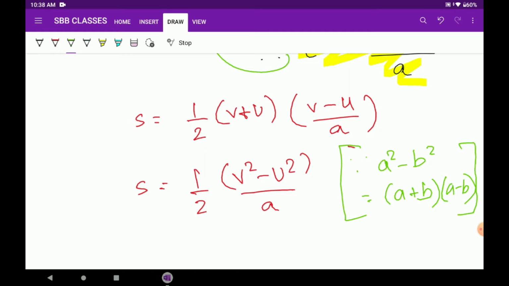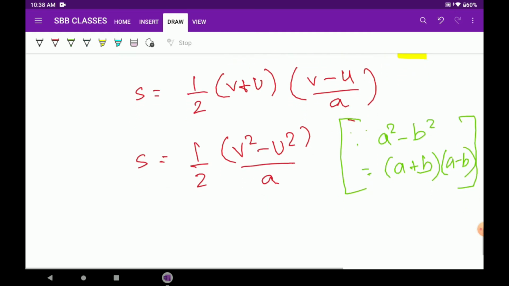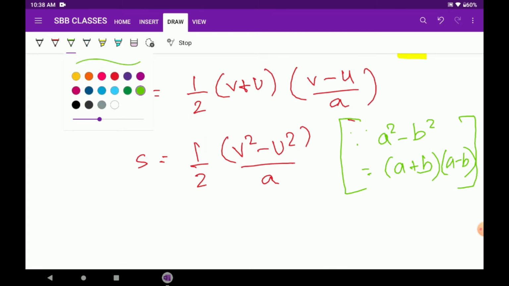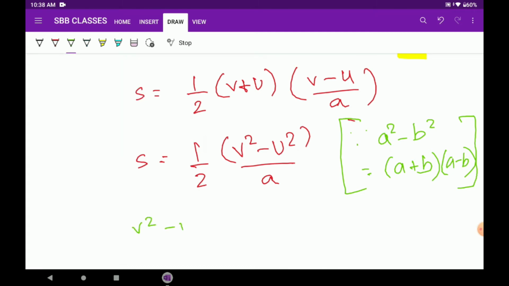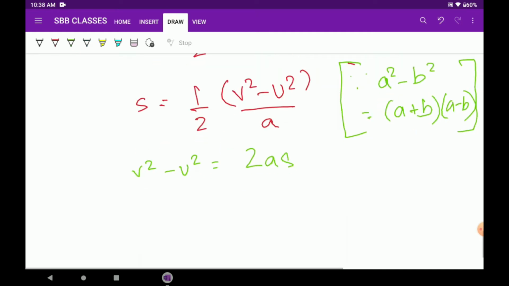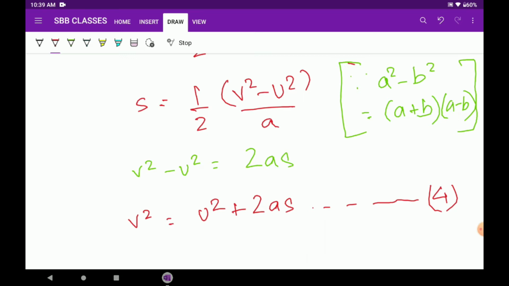You have to know this. So, this can be rewritten as V square minus U square equals to 2AS, or we can rearrange it to write V square equals to U square plus 2AS. So here we can eliminate T, the time function, and still find out all the other variables if we have the correct information.